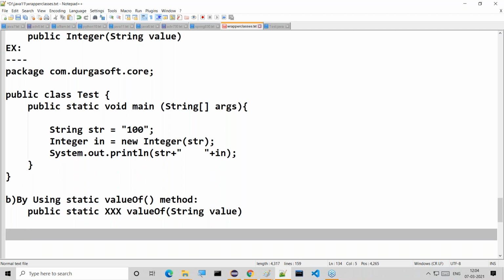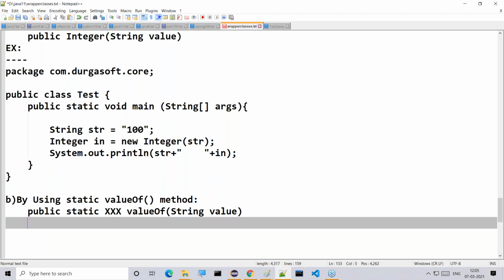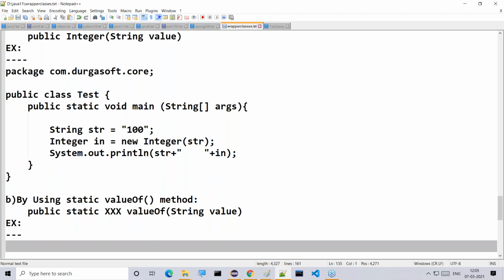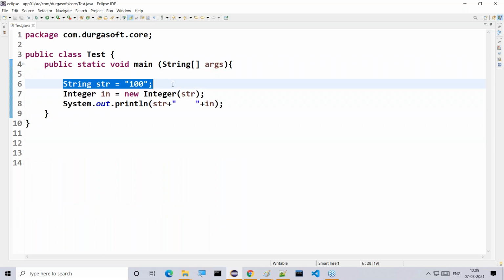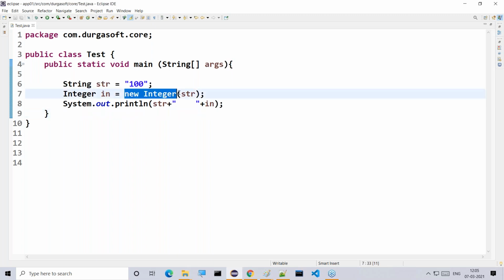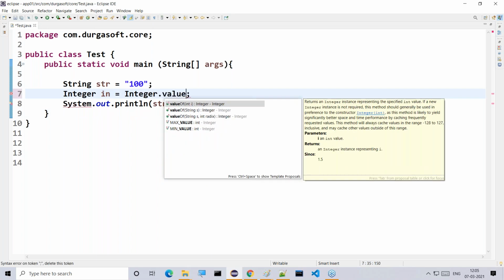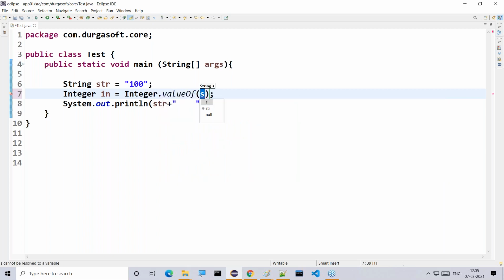Now I'll show an example here. Let's observe this clearly. String str is equal to 100, I have taken. Then Integer in is equal to, in place of this, we take Integer.valueOf of str.